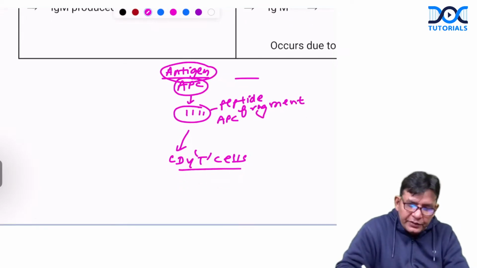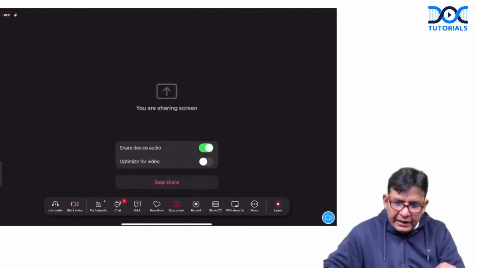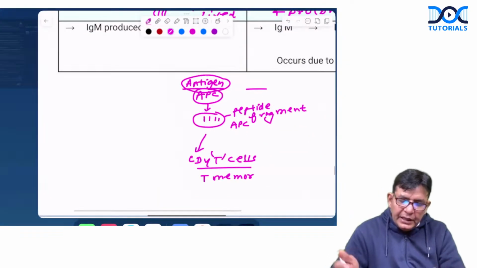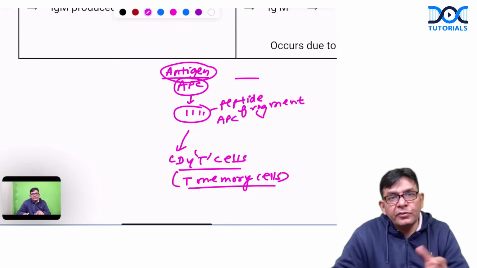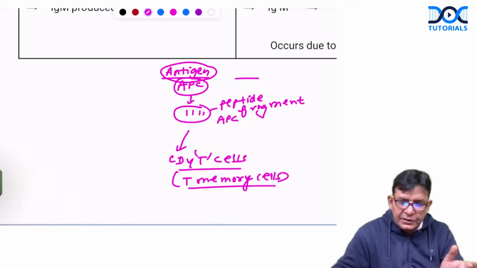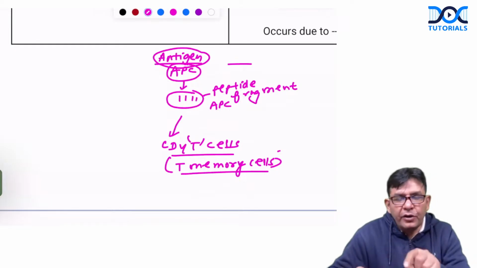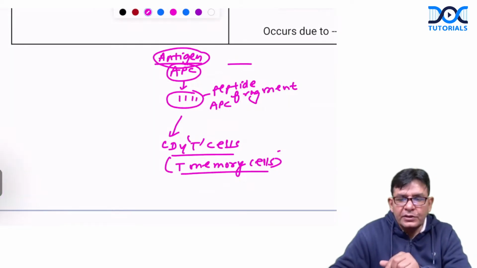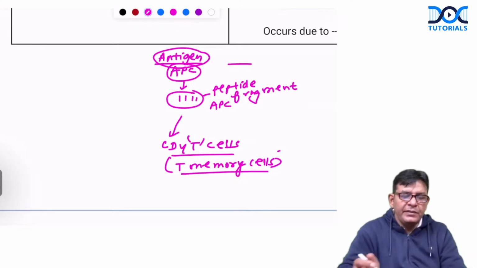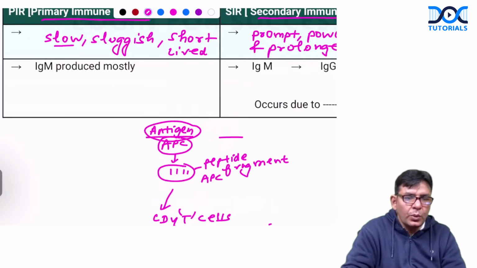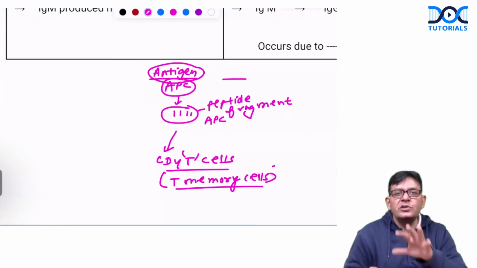So they have some photographers, termed T memory cells. These T memory cells are the photographers, and they will take the photo of this peptide fragment from different angles. And when they take the photo from different angles, time will go. That's why we say the first process is slow, it is sluggish, and the immune response which develops from this is also short-lived.